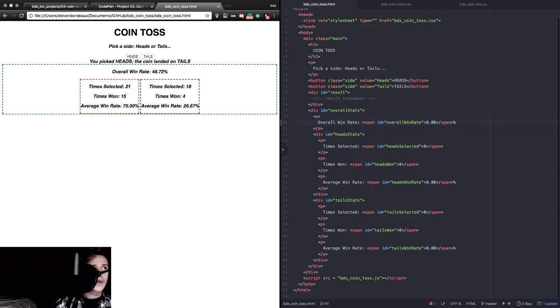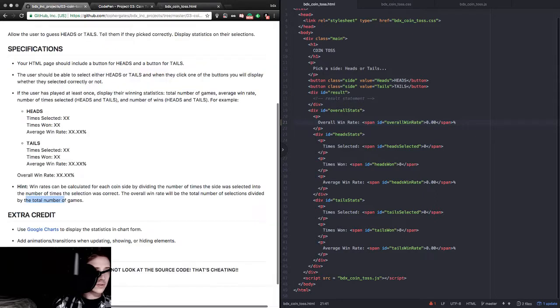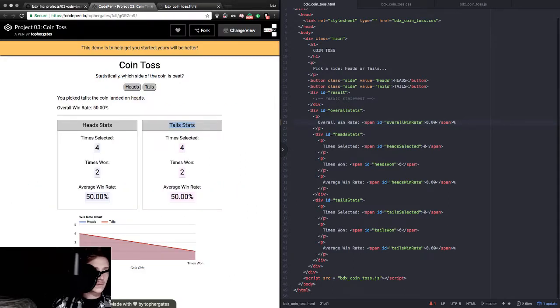But then the stream after TwitchCon, once that's over and done and we've caught back up on sleep, we should be able to add in the Google Charts, because I'm pretty sure that's all that's left. Aside from the add-in animations and transitions, we'll see about that. I definitely think tackling the Google Chart, though, is a worthwhile proposition.